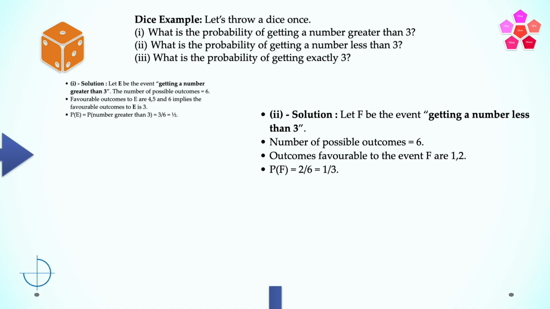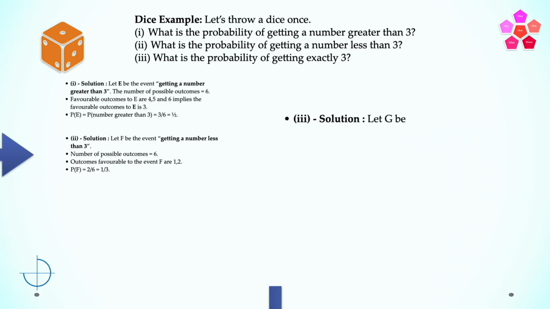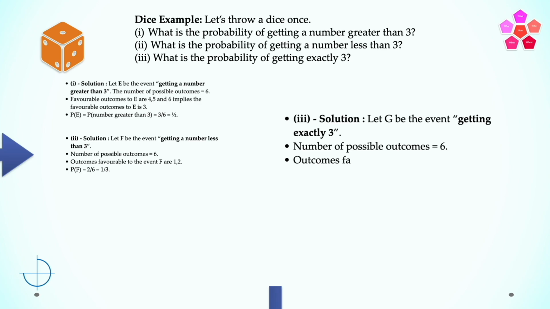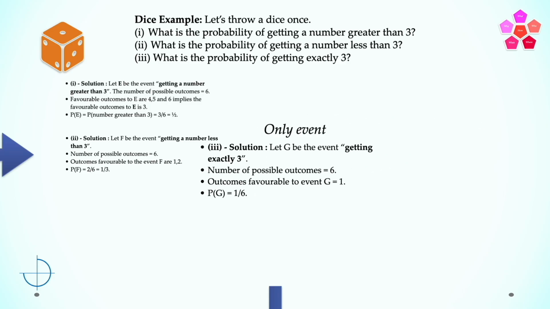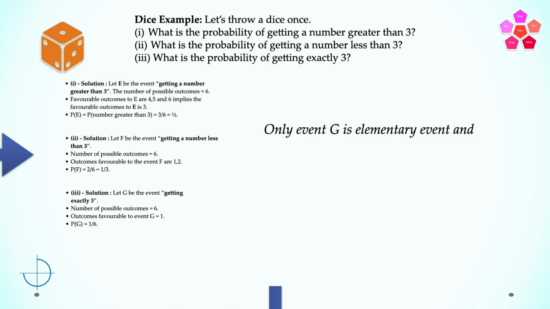And finally, the third part of the question, let G be the event of getting exactly 3. Again, number of possible outcomes still remains the same, that is equal to 6. Outcomes favorable to the event G is 1. So the probability of G, that is probability of getting exactly 3, is equal to 1 by 6. Here also, just as a reminder, we can see that only event G is an elementary event, and E and F are not elementary events, as their outcome is not only 1.